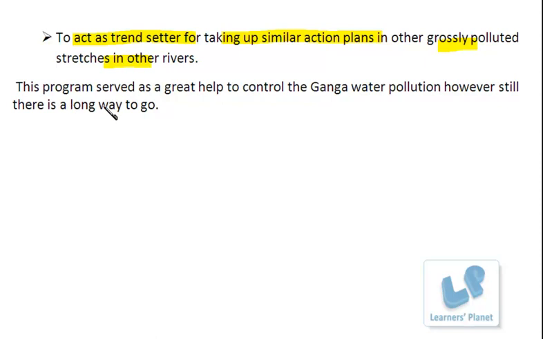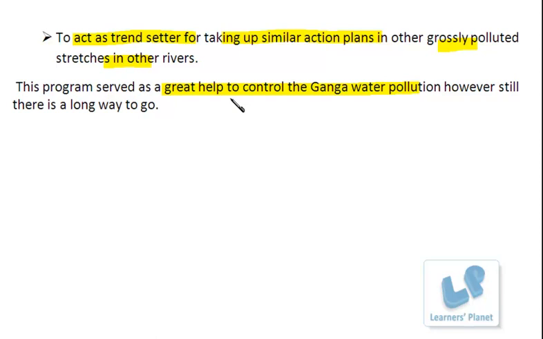And thus the Ganga Action Plan was launched and served as a great help to control Ganga water pollution. However, there is still a long way to go to prevent the pollution of not only the river Ganga but of other resources also. Now, this is all about water pollution.